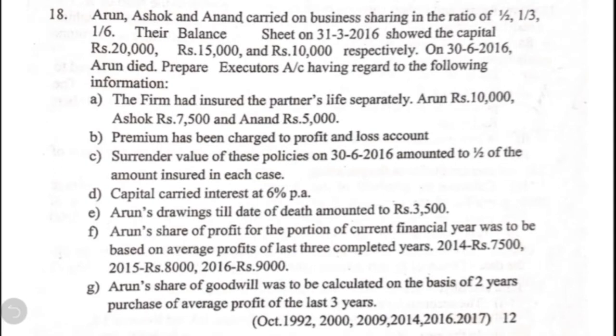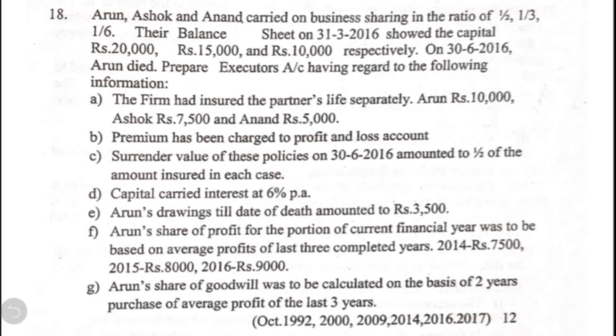Arun, Ashok and Anand carried on business sharing in the ratio of 1/2, 1/3 and 1/6. Their balance sheet as on 31st March 2016 showed the capitals as 20,000, 15,000 and 10,000 respectively. On 30th June 2016, Arun died. Prepare executor's account having regard to the following information.